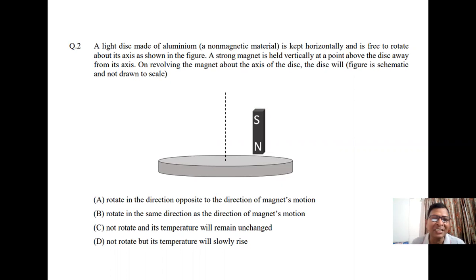Option C: not rotate and its temperature will remain unchanged, while the last one is: not rotate but its temperature will slowly rise. So this is the question. Now let us move towards the solution.